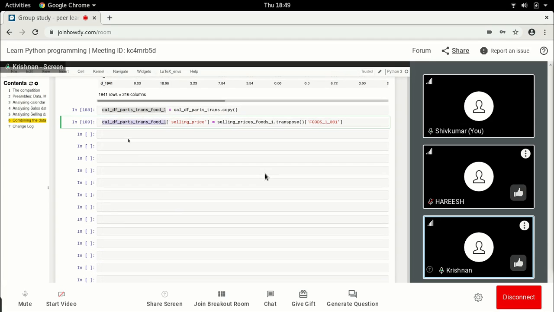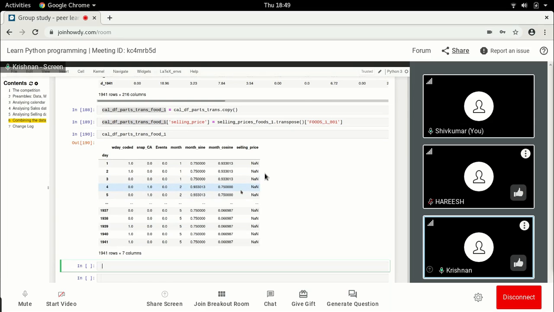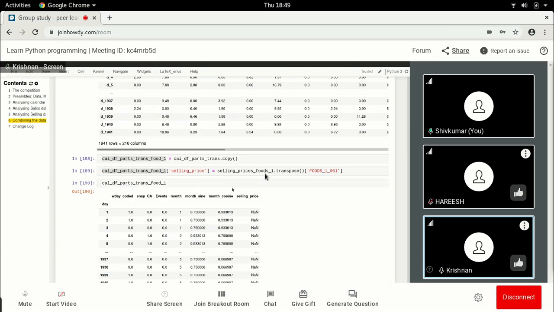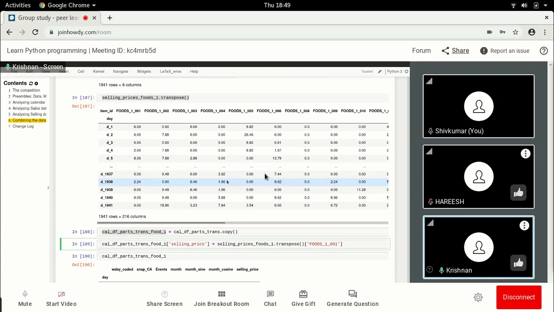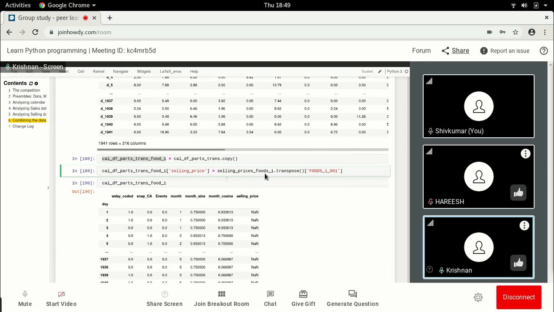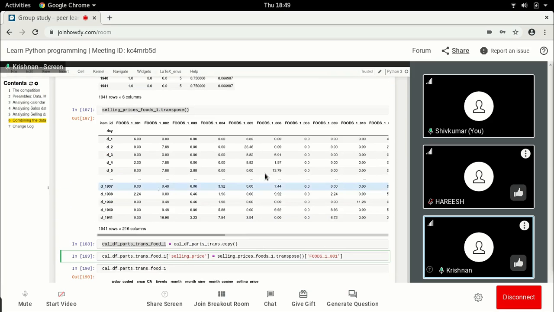So here, what I would have now is a selling. Oh, because the months are different. In one there is 1, 2, 3, in the other I think D1, D2. Yes. Okay, yeah. Okay, so we'll have to. Anyway, the idea is it will come.